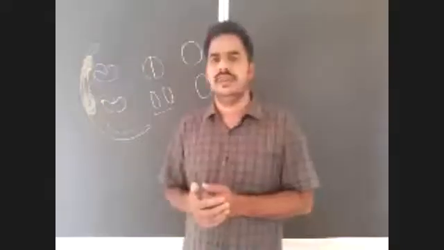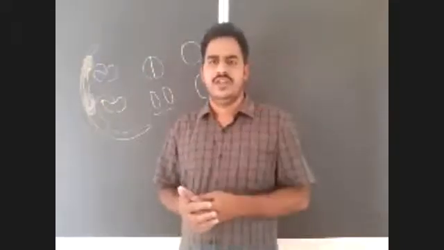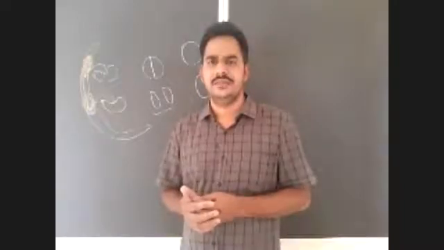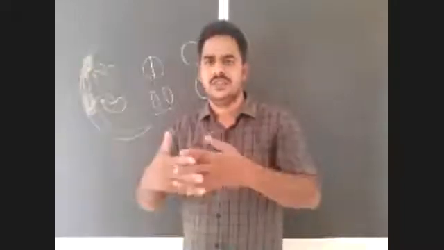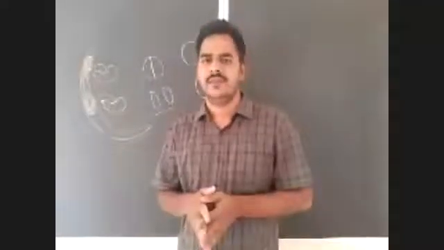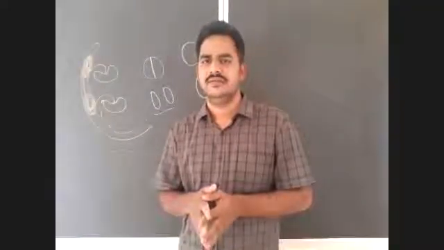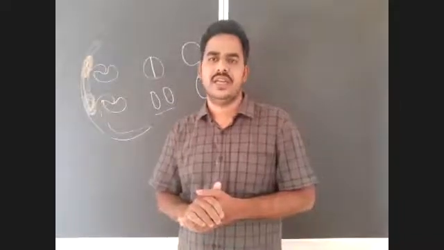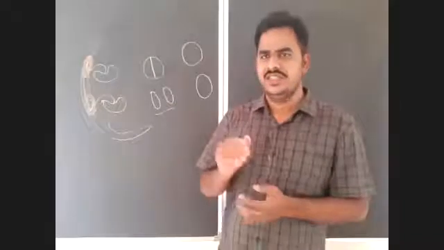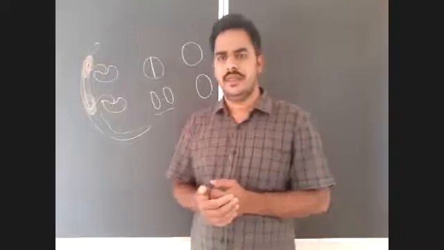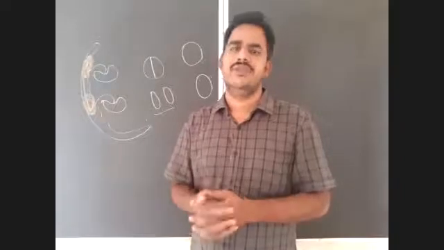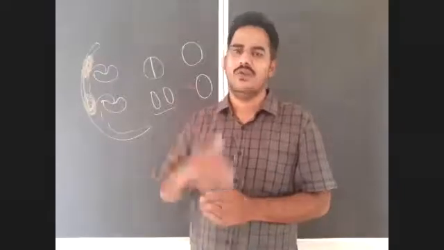After completion of that, first the rete testis. Where is the rete testis formed? By the fusion of seminiferous tubules in the mediastinum testis. What is the mediastinum testis? A thick vertical septum formed by the tunica albuginea is known as the mediastinum testis. In that mediastinum testis, by the fusion of seminiferous tubules at one end, the rete testis will form. Rete testis is like a network of tubules.